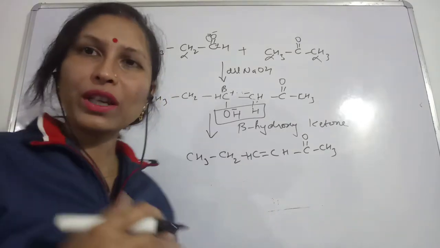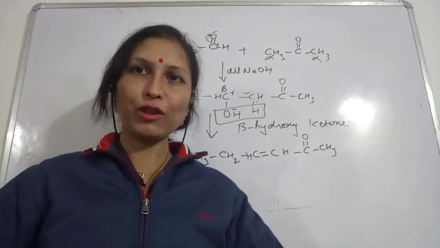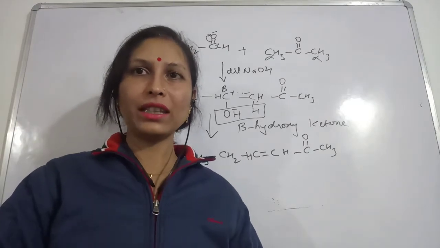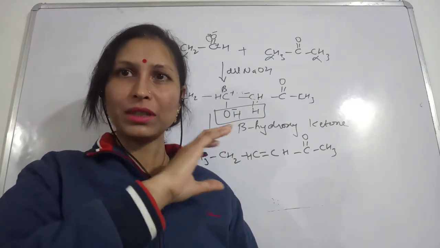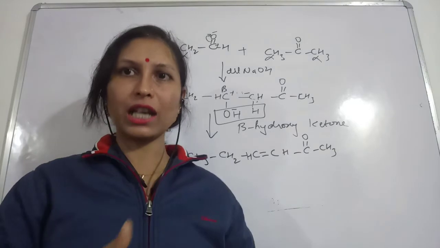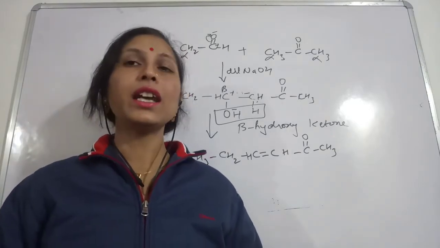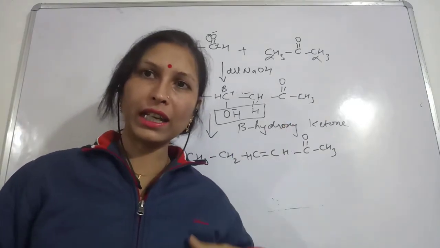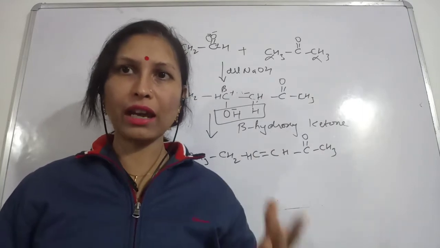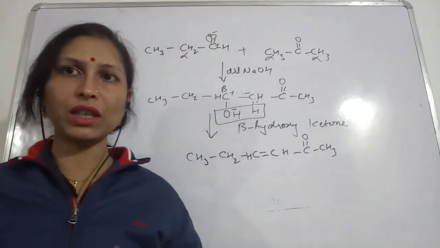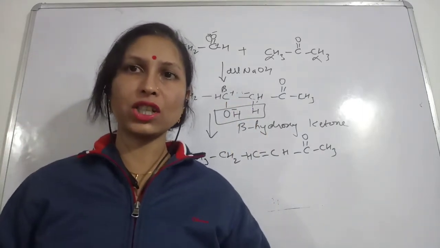So if you will be asked to write the aldol condensation reaction, you will start with 2-3 lines. You will write that first of all, the aldehydes and ketones should have alpha hydrogen with them, then only this aldol condensation will be observed.